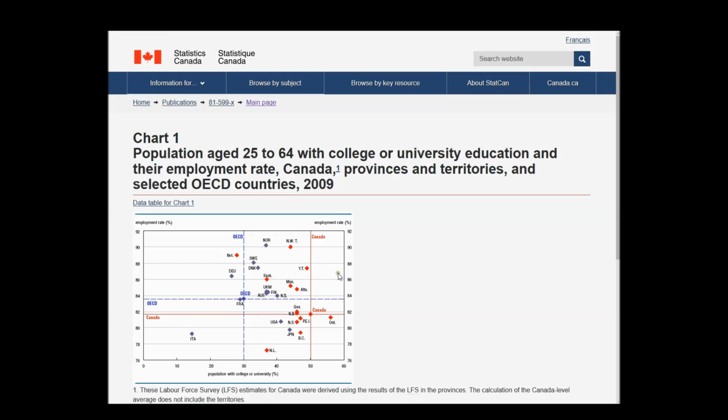In terms of our employment rate, though, not so great if you actually look, because employment rate goes up and down. And Canada is down here at like, what is this, 80, more than 1%. I'm really bad at numbers. But like Norway is way up here, like 91%. So we've got room to budge here. So let's just focus on the fact that Canada has 50% of their population with college or university.